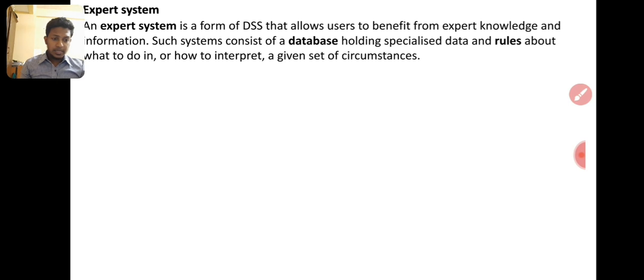An expert system is a form of DSS that allows users to benefit from expert knowledge and information. Such a system consists of a database holding specialized data and rules about what to do and how to interpret a given set of circumstances. For example, expert systems are used by the loan department in banks.